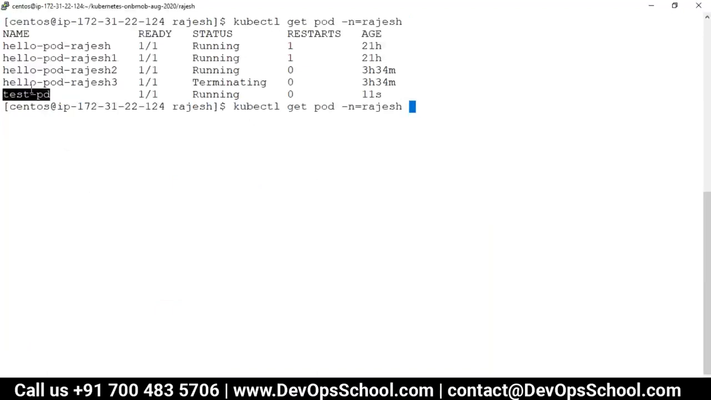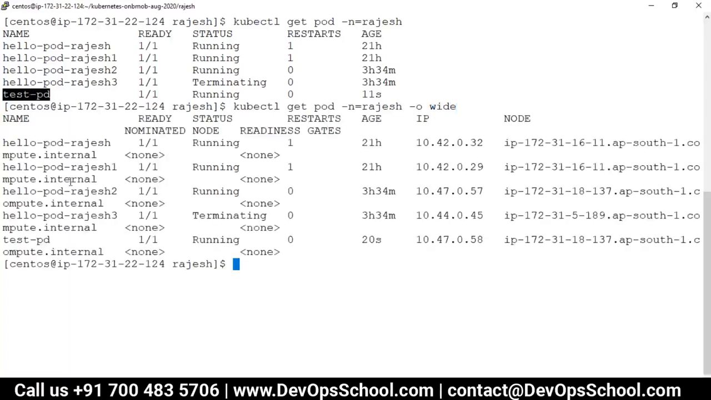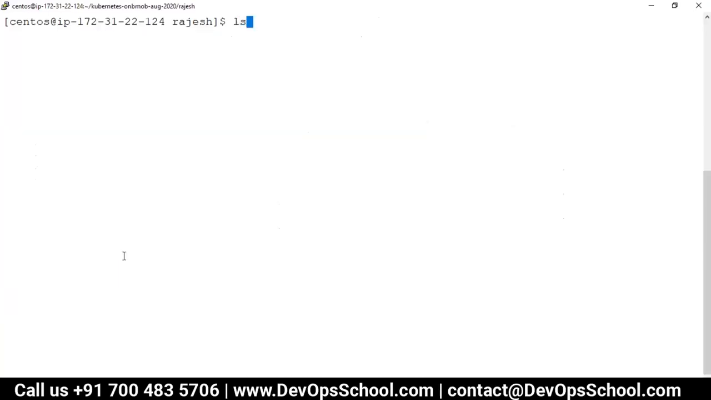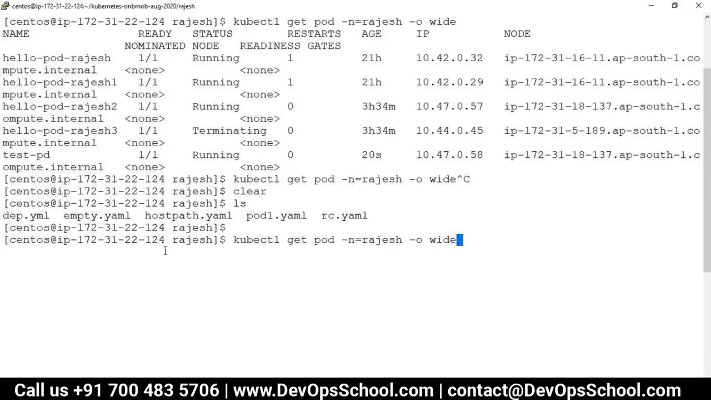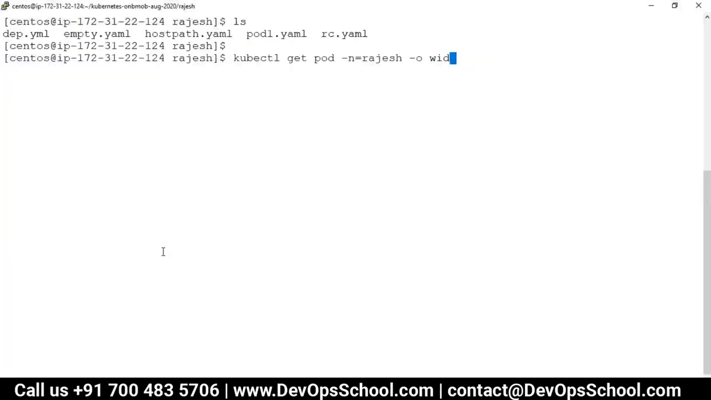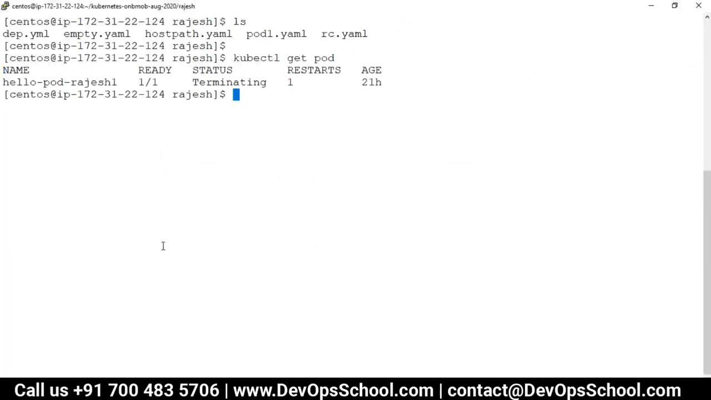Which host is it running on? -o wide. Okay, so test PD is running inside 137. Okay, it's running in 137. So can I change this? Okay, one more thing here. This is running in 137. Wait a second. So what should I do?